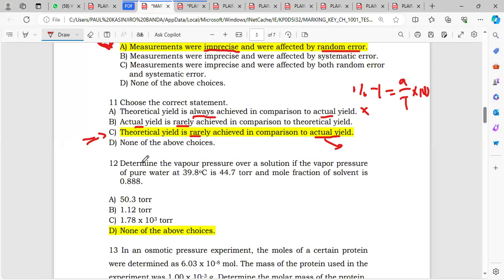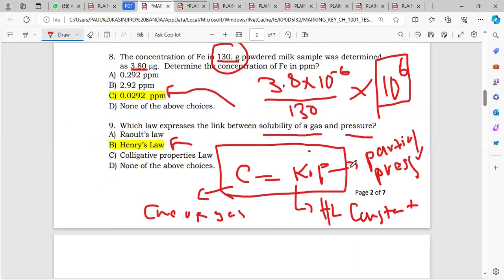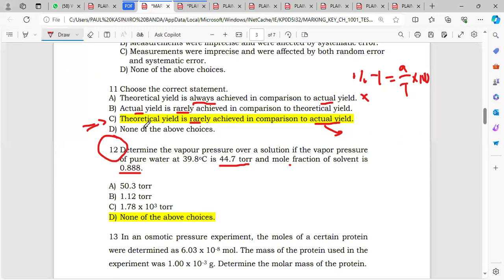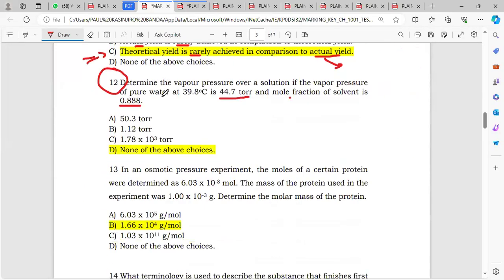Okay, and then here they're saying determine the vapor pressure over a solution if the vapor pressure of pure water at 39.8 degrees Celsius is 44.72, and the mole fraction of the solution is 0.888. Have I skipped a question here? No, I haven't. So this question here, number 12, we answer it using the law on A there, the law that is known as Raoult's law.